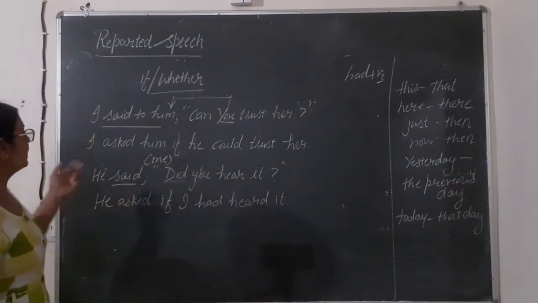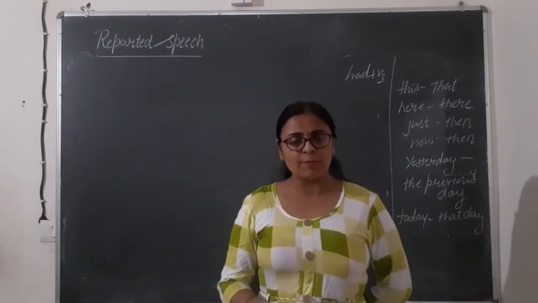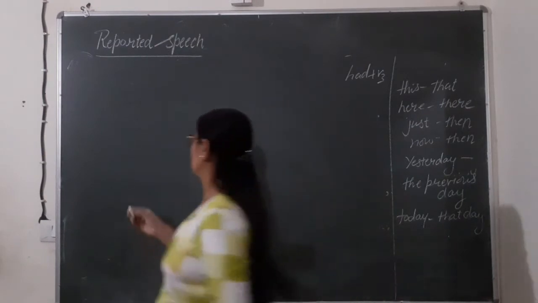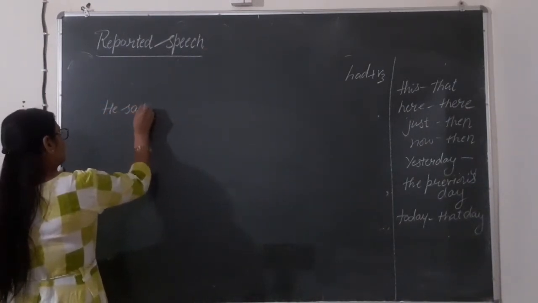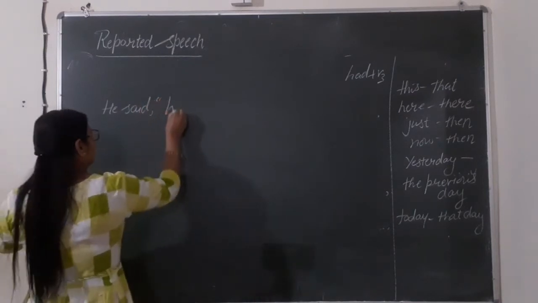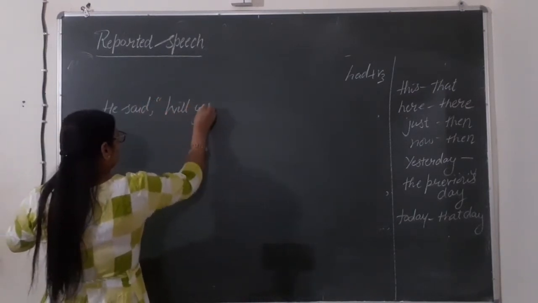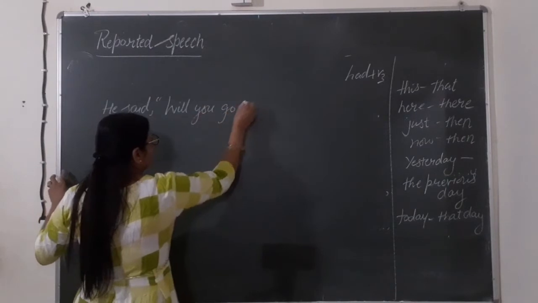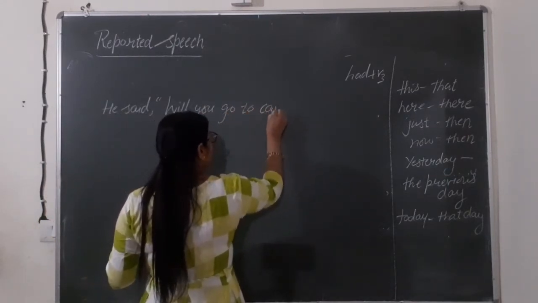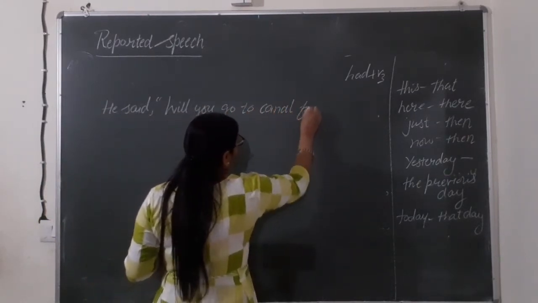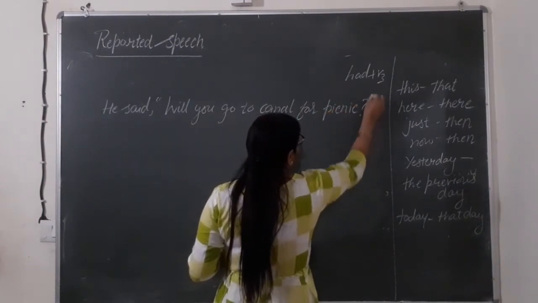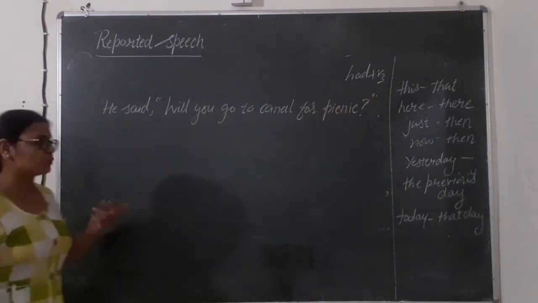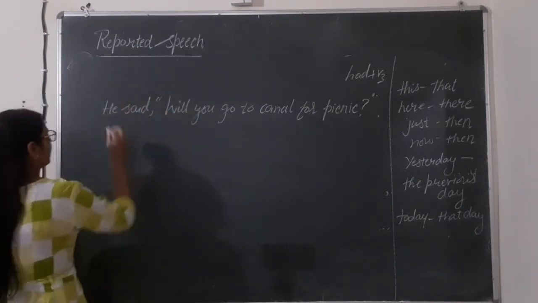Fine. Let's see the next example. Let's see two more examples of this interrogative. He said, will you go to canal for picnic? How to do this? Because we have will here.